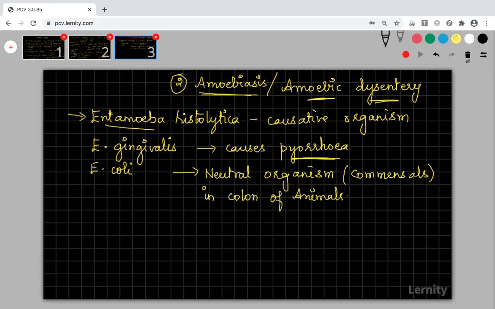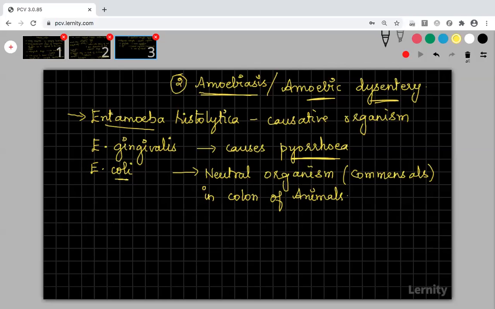So whichever organism is present in the colon will be given the species name coli. That E. coli bacteria is also present in our large intestine, small intestine, in the colon region. That's why that bacteria is called E. coli. Here, this Entamoeba coli is also present in the colon of animals, and it is a neutral organism. It will not cause disease. At the same time, it is not beneficial to us.